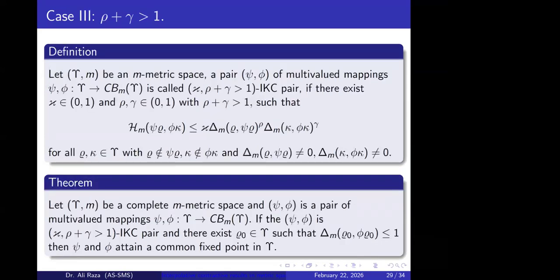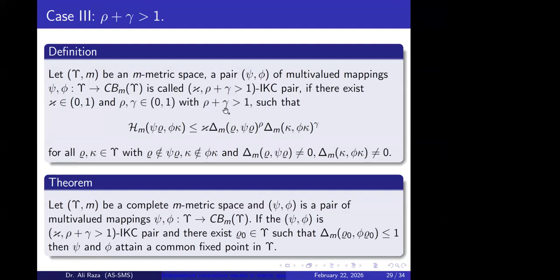Next is the last case of this construction. Let's say S and T are multi-valued mappings, or set valued mappings, and here the sum of the interpolative exponents is greater than 1. We call this pair of mappings an interpolative Kannan type contraction pair if there exist two exponents lying in this interval. Also, we are talking about the sum being greater than 1, but still a controlled sum, because if it goes toward infinity, surely we cannot control things. So we are not talking about that situation.